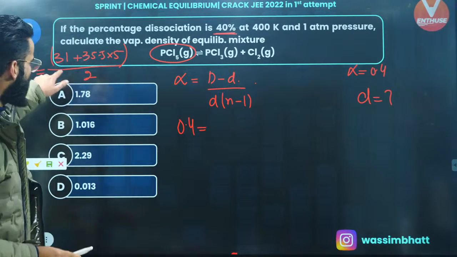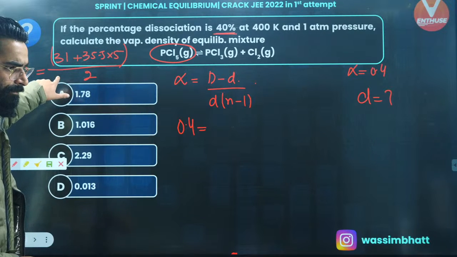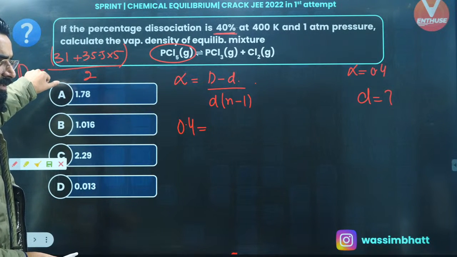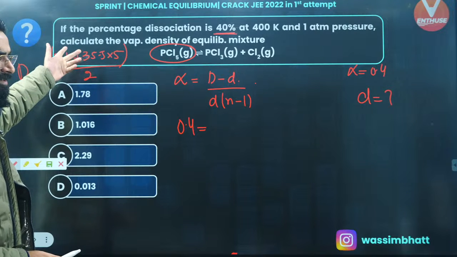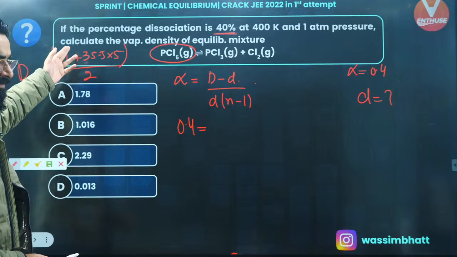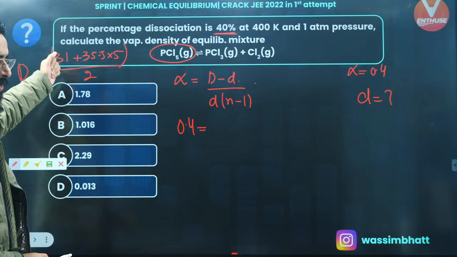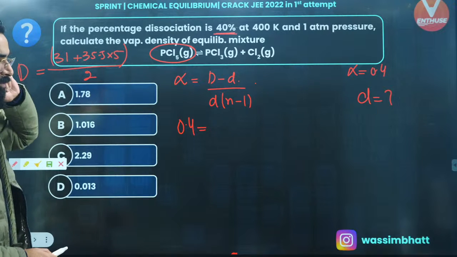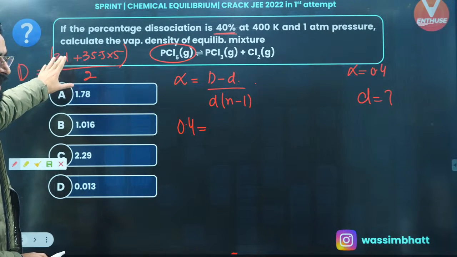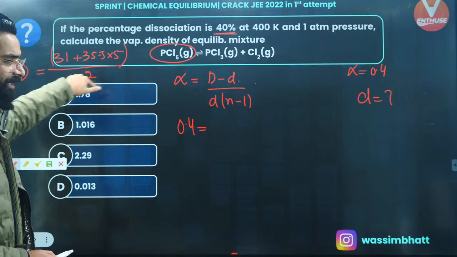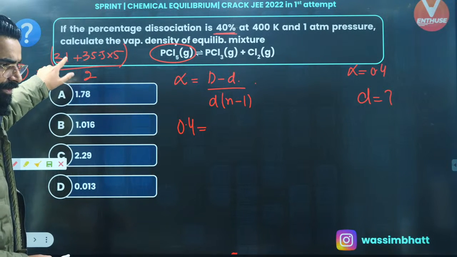Can you let me know in the chat what this capital D value is coming out to be after solving? It will be coming out to be 100 point something, I guess. Is that? Or no? Not 100 point something, to be precise. Can you let me know exactly what is the final value of capital D which is coming out after solving this part? I'm waiting for your answers.